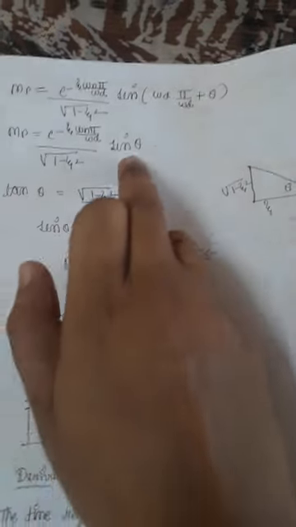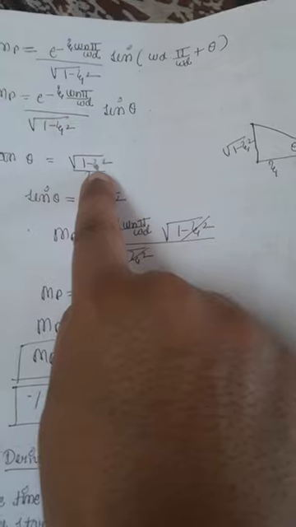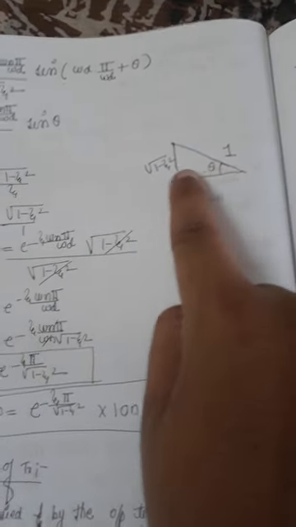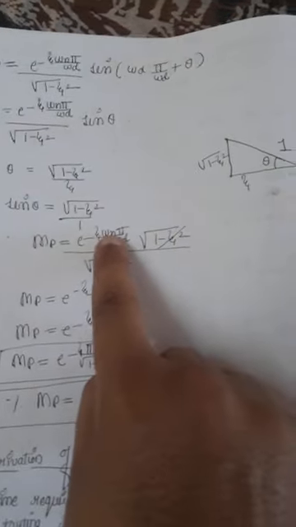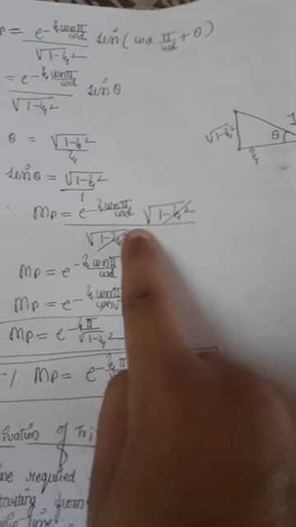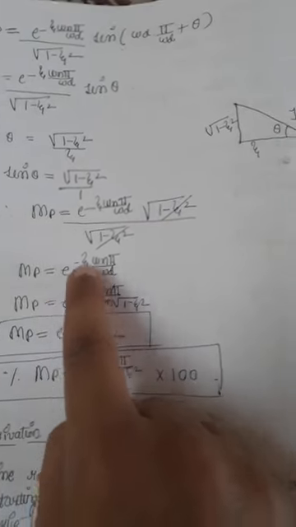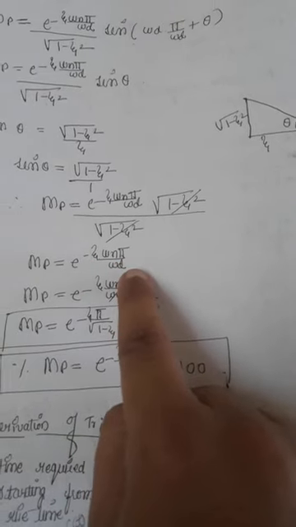Okay, so substitute the value of sin theta. We know tan theta is equal to this. By applying trigonometry we are finding the value of sin theta. After substituting the value of sin theta here, this cancels. Mp is equal to e to the power of minus zeta omega n pi divided by omega d.